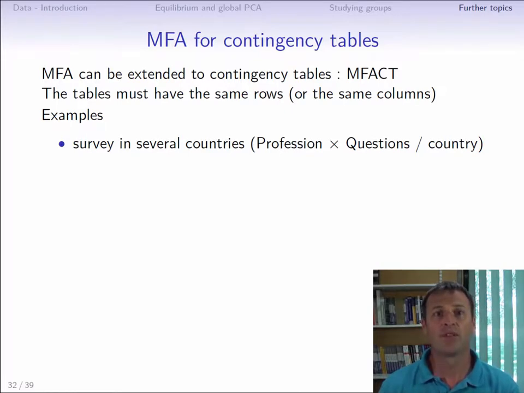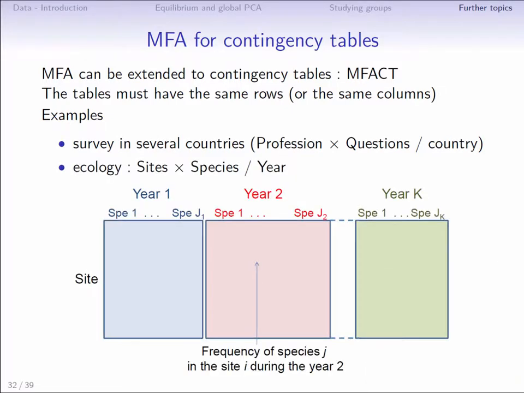Each country corresponds to a table, and we want to look for information common to all countries or specific to certain countries using MFA. Another example is in ecology, with a table matching seeds with species gathered over several years. We'd be interested in looking at the evolution of associations between seed and species over time. The seeds corresponding to rows could be the same from year to year, while some species, the columns, may disappear and no longer be present some years.